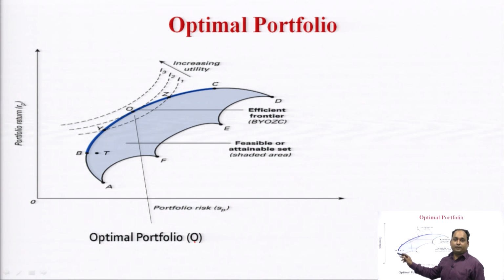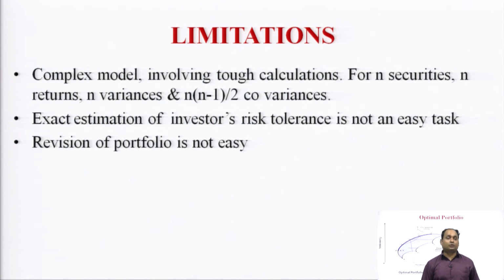It might be possible, as I told you about the limitation of revision not being easy, that if we have to go for revision, we may again go for the alternatives Y, B, Z and C, so that the revision becomes easier, but not so easy.